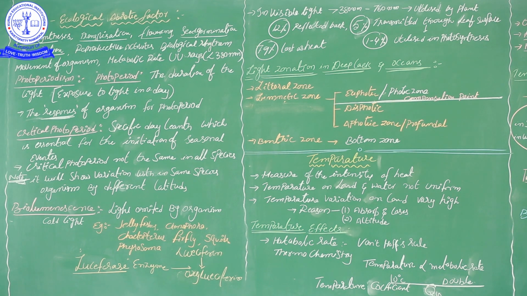That type of nature we call bioluminescence. Luminescence means emitting of light. Generally, we know the sun is a light source, and tube lights and other artificial light sources. But here light is emitted from the organism's body, and that phenomenon is called bioluminescence.